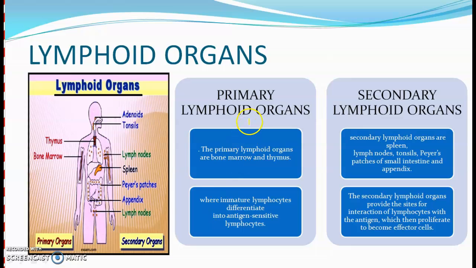Lymphoid organs are of two types, primary lymphoid organs and secondary lymphoid organs. Bone marrow and thymus form the primary lymphoid organs. These are the organs where immature lymphocytes differentiate into antigen-sensitive lymphocytes. Lymph nodes, tonsils, Peyer's patches of small intestine and appendix form secondary lymphoid organs. Secondary lymphoid organs provide the site for interaction of lymphocytes with antigens, which then proliferate to become effector cells.